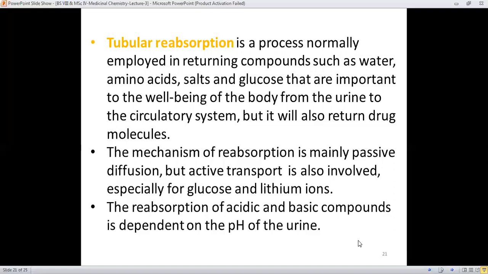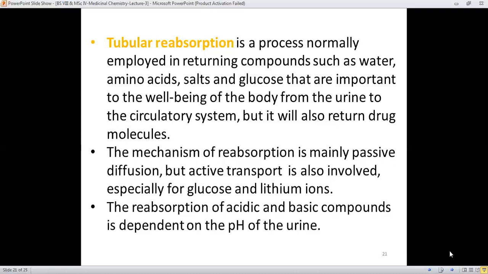It means that tubular reabsorption and secretion are different terminologies, but it will also return some drug molecules as well. And this mechanism of reabsorption is no doubt very helpful for the body in order to prevent the loss of important compounds from the body. Passive diffusion is there, but an active transport mechanism is also involved, especially for glucose and lithium ions. And the reabsorption of acidic and basic compounds is dependent on the pH of the urine.